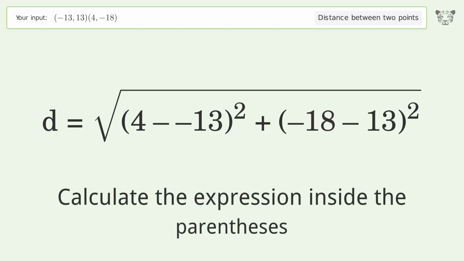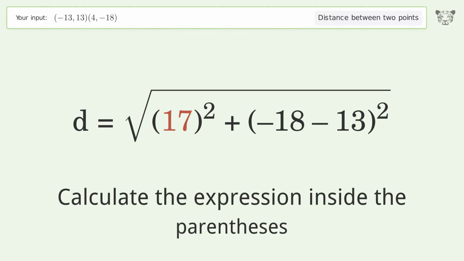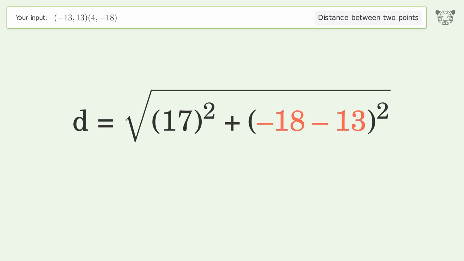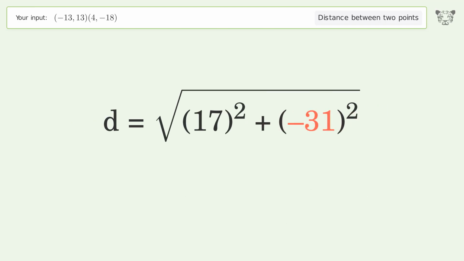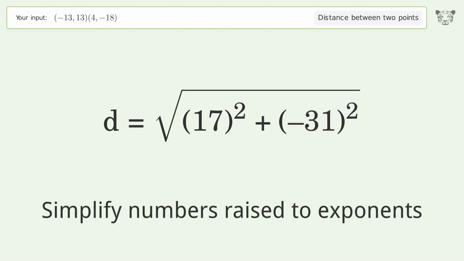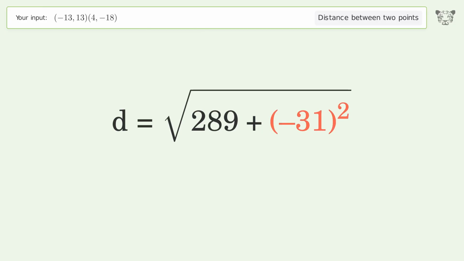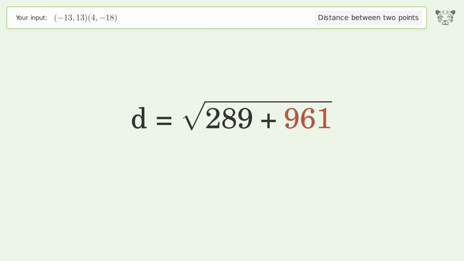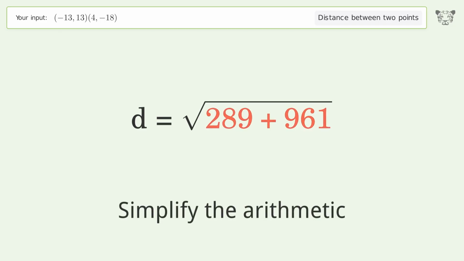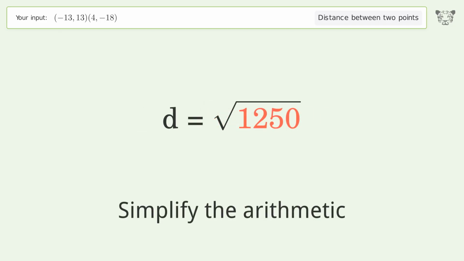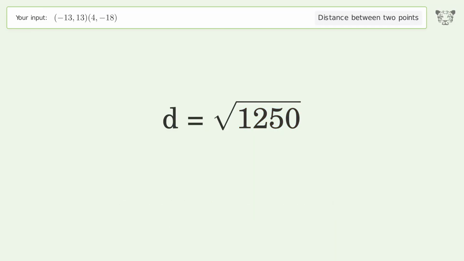Calculate the expression inside the parentheses. Simplify numbers raised to exponents. Simplify the arithmetic. And so the distance between the 2 points is the square root of 1,250, or 35.355.